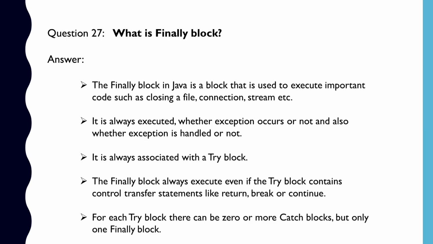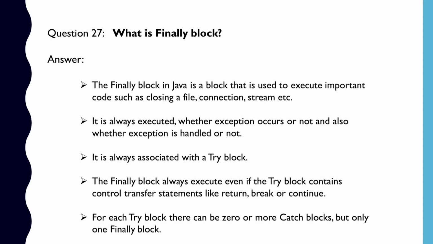Question number 27. What is finally block? The finally block in Java is a block that is used to execute important code such as closing a file, connection, stream, etc. It is always executed whether an exception occurs or not, and also whether the exception is handled or not.